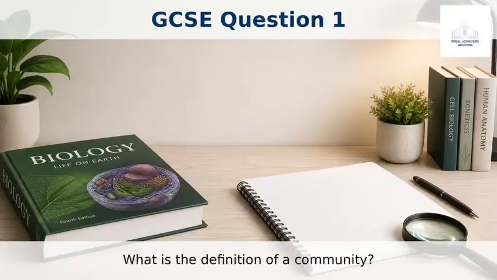Let's test your knowledge with a GCSE practice question. What is the definition of a community? Is it two or more species in their environment? The interaction between organisms and their environment? All organisms of the same species? Or two or more populations of organisms? The correct answer is D. A community consists of two or more populations of different species living together.